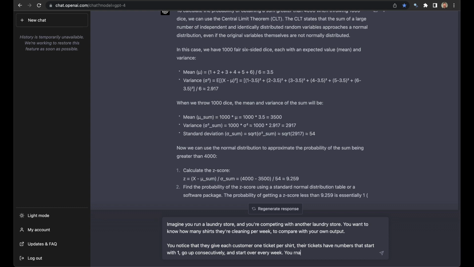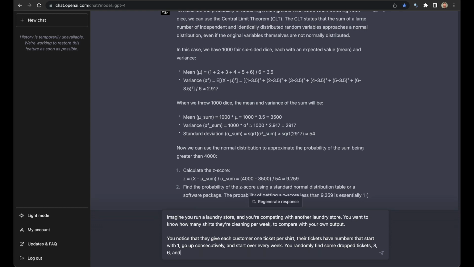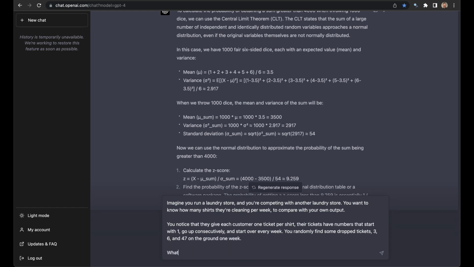You randomly find some dropped tickets, 3, 6, and 47 on the ground 1 week. What's your best estimate of how many shirts your competitor makes in a week?